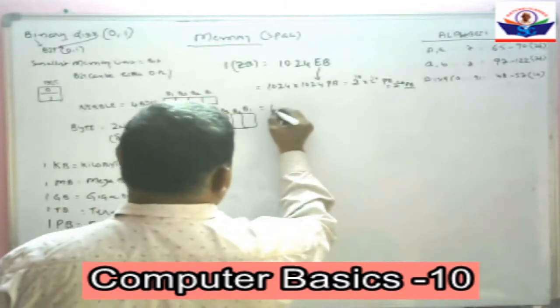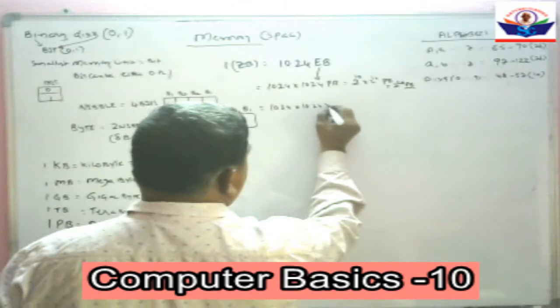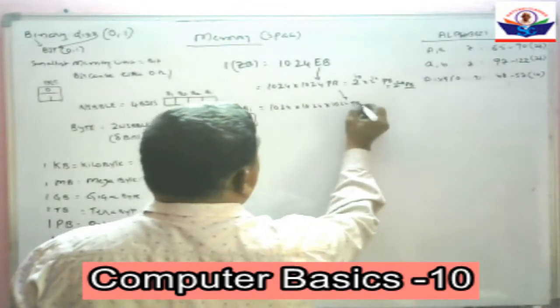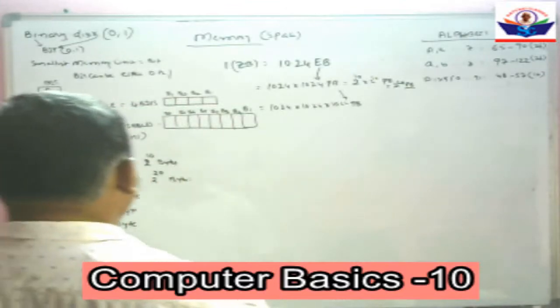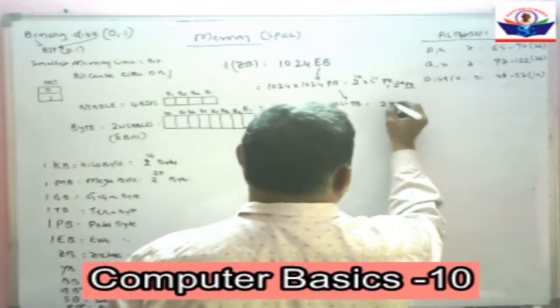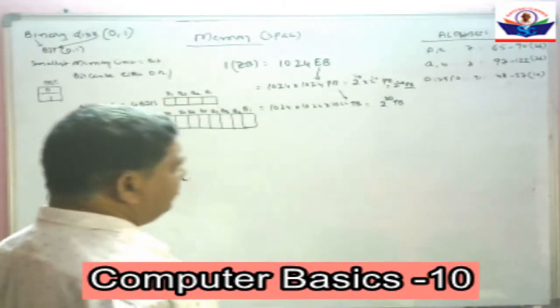This can also be written as 1024 into 1024 into 1024 terabytes. This can be written as 2 to the power of 30 terabytes.